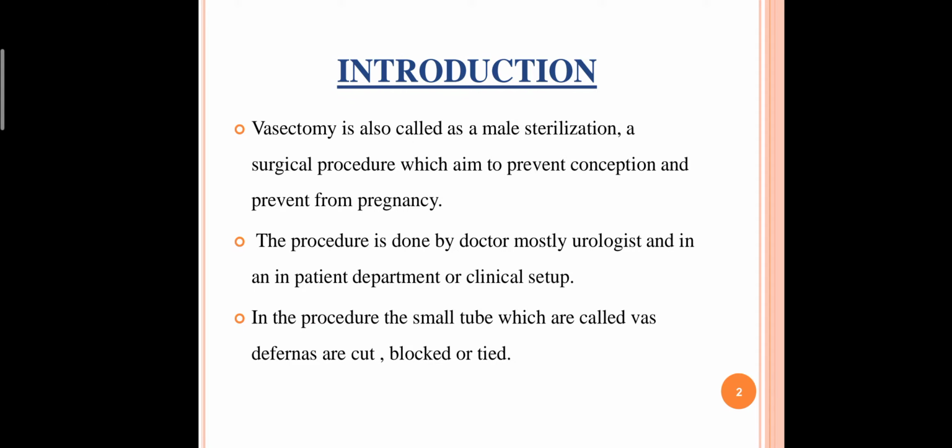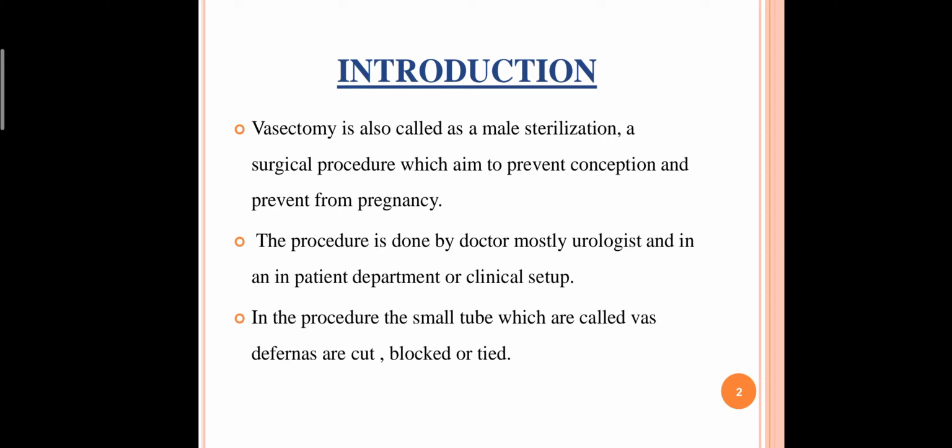Now we'll start with vasectomy. First we are going to see the introduction. Vasectomy is also called male sterilization. It is a surgical procedure which aims to prevent conception and pregnancy. The procedure is done by a doctor, mostly a urologist, in a hospital or clinical setup. In the procedure, the small tubes called the vas deferens are cut and blocked or tied.